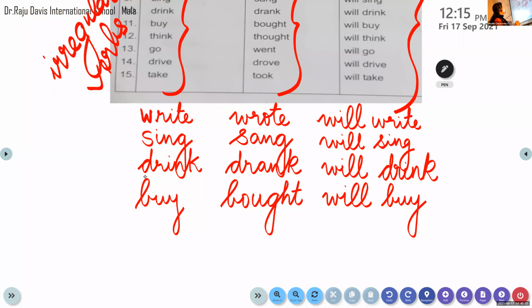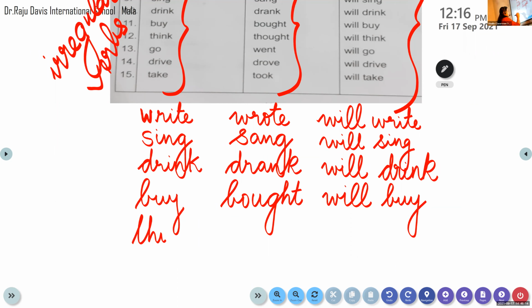Are all of you finished writing? Okay, now let's move on to the next word. Now let's move on to think.